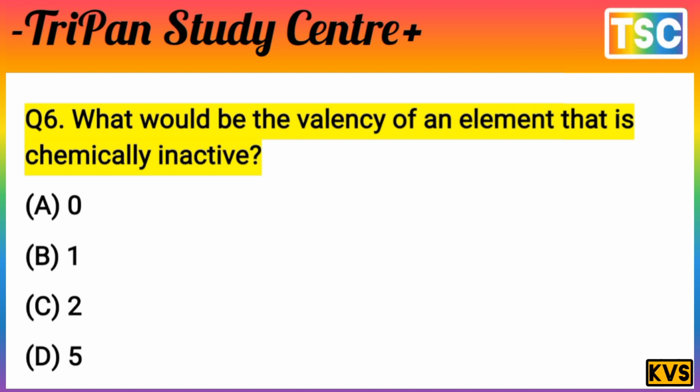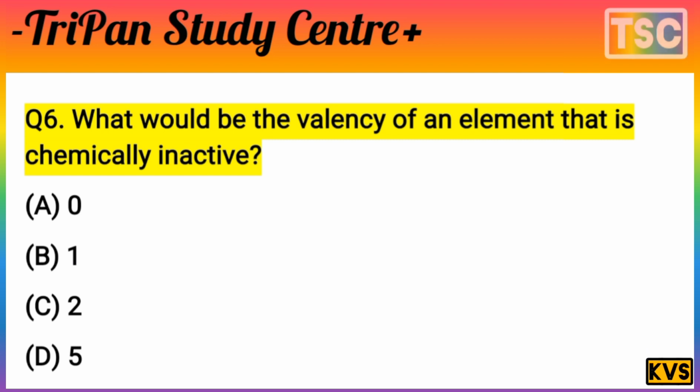You know that question is very interesting, the most important question here. But one fact is important: the elements with valency 0 are chemically inactive as they have completely filled octets. What should be the valency of an element that is chemically inactive? It means A, 0. Option A is correct.